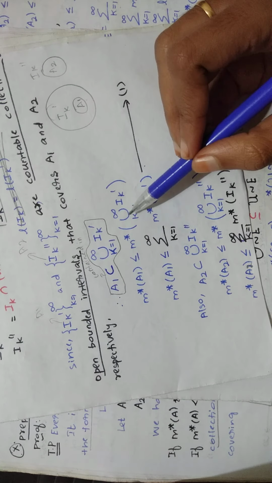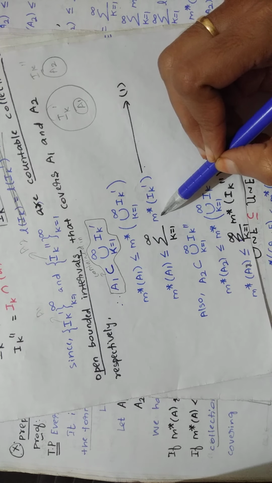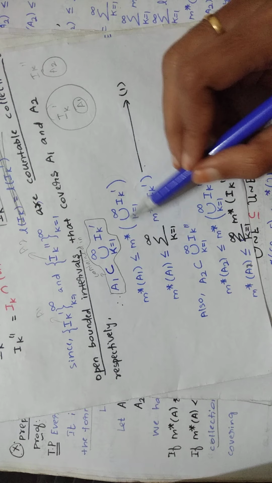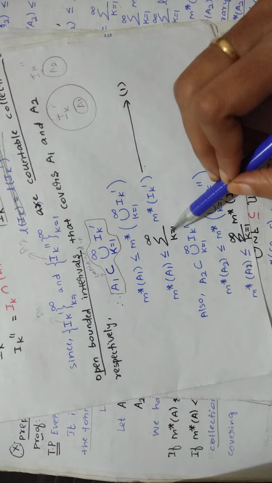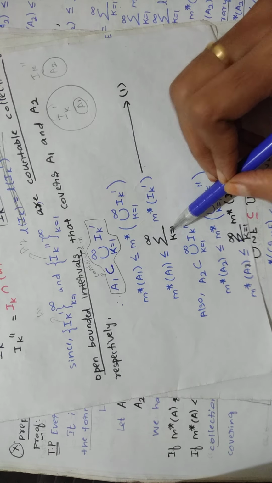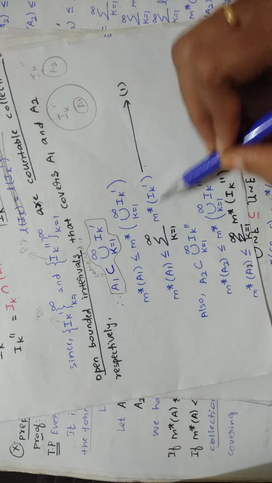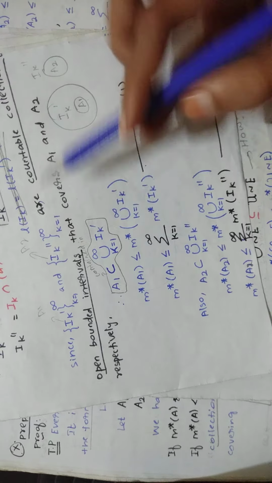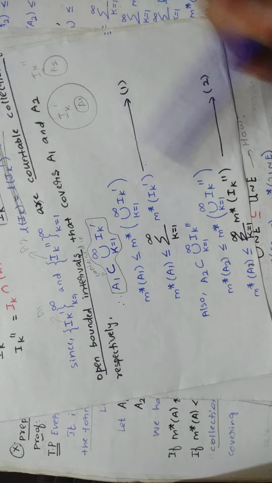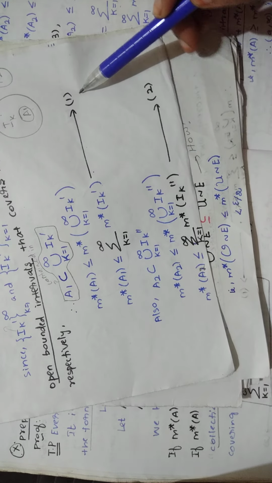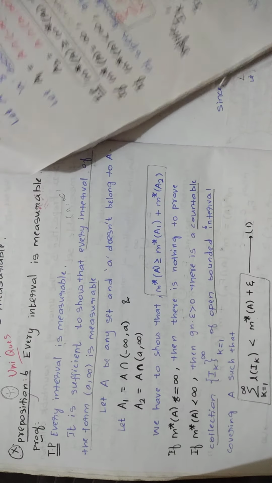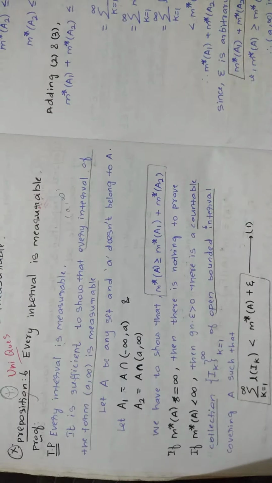Now in the next line, this can be written like this, by using a proposition. That is, you are bringing this union outside. When it comes outside, it becomes a summation, and then m star comes next to it, and then Ik dash. Then you write the same thing for this interval and this A2. The same process. Mark it as equation number 1 and this as equation number 2. In the next line you will add them: you are adding equation 1 and equation 2.